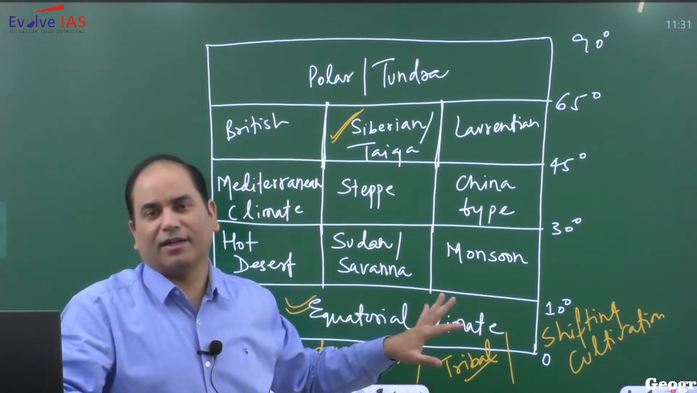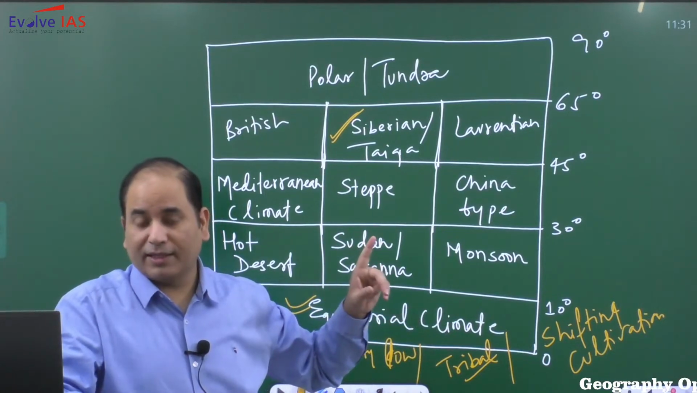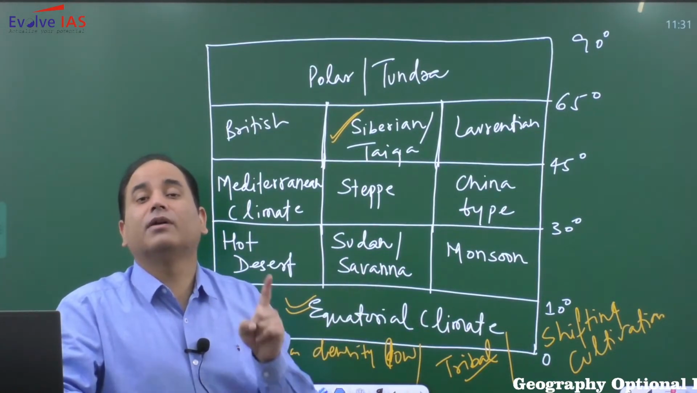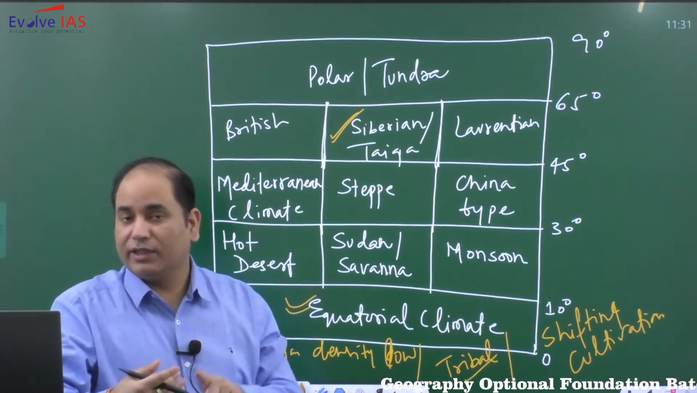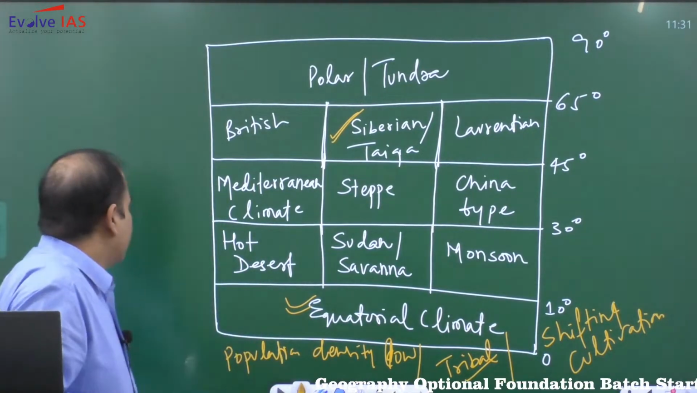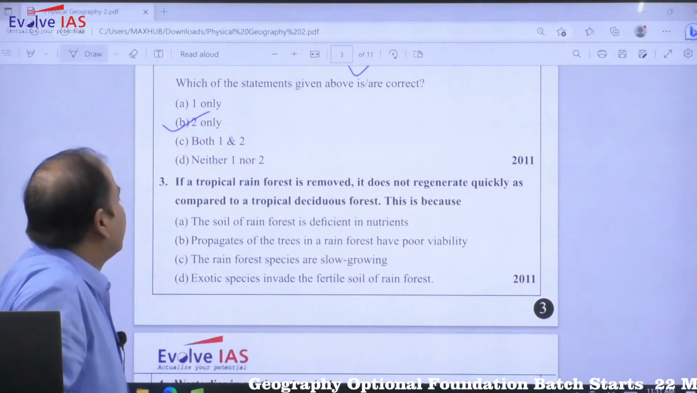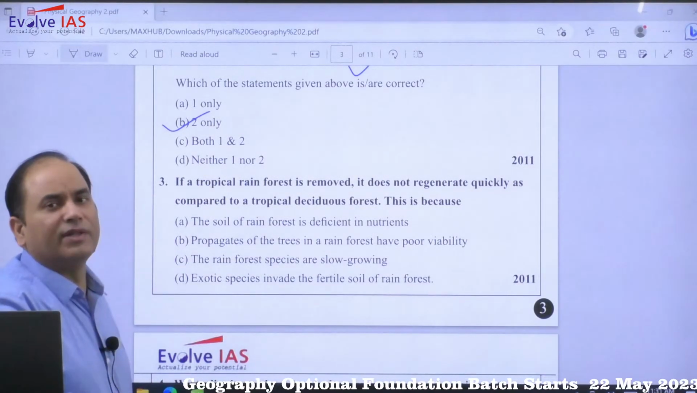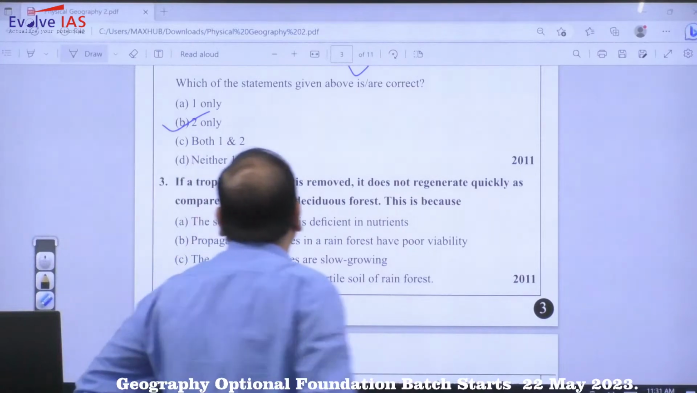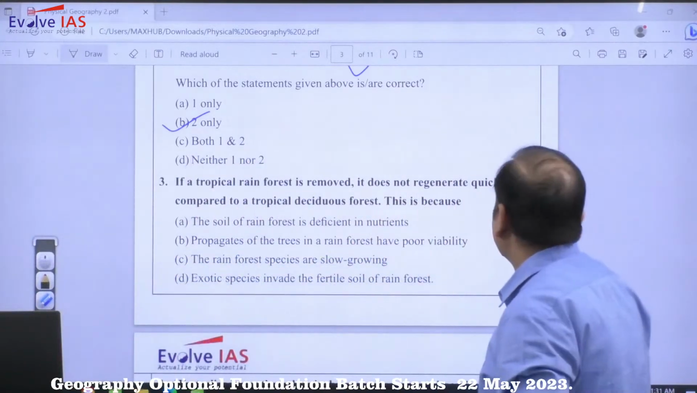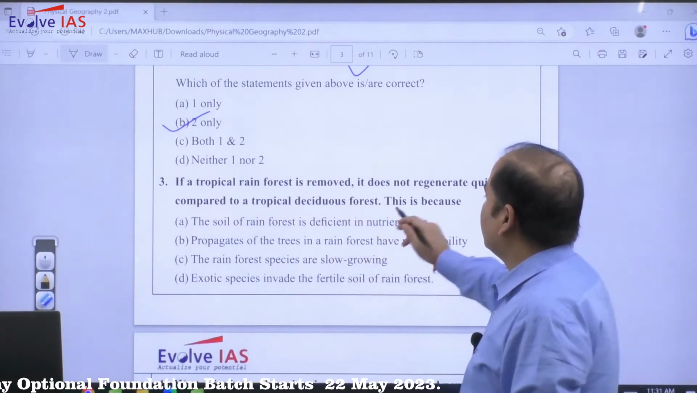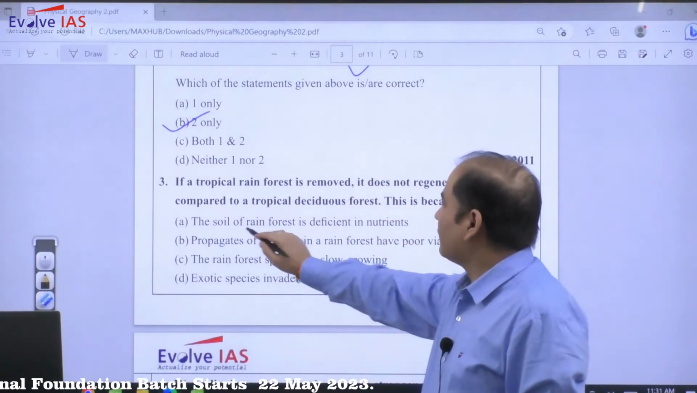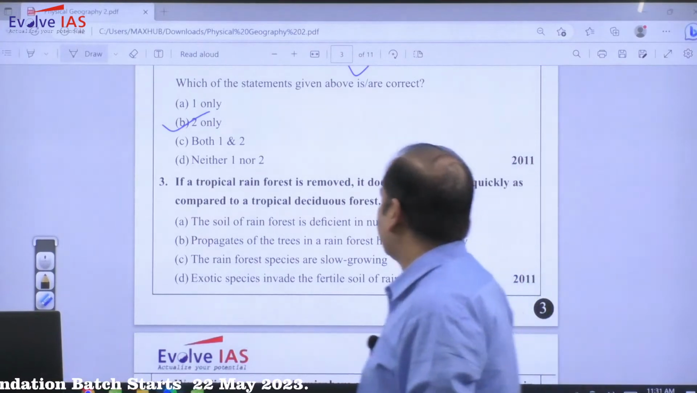So humus is one part, the other part is that in this area the rainfall is very high. So leaching is also very much prevalent, leaching as well as humus loss. So ultimately the soil is not that fertile. Of course, if a tropical rainforest is removed, it does not regenerate quickly as compared to a tropical deciduous forest, because the soil of the rainforest is deficient in nutrients.